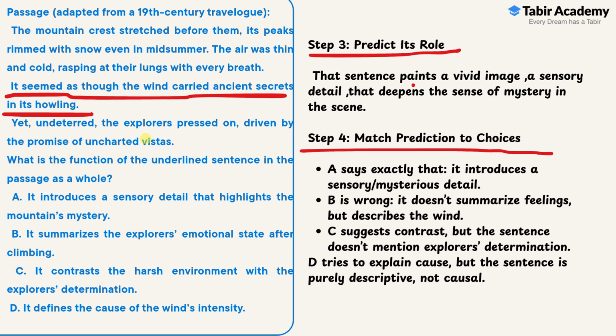It contrasts the harsh environment with the explorer's determination. यह specific जो sentence है वो suggest कर रहा है, जो option है suggest कर रहा है contrast. लेकिन जो sentence है अगर आप उसको पढ़ो, it seemed as though the wind carried ancient secrets in its howling. इसके अंदर कहीं पे भी explorers का जिक्र नहीं है. D क्या है? It defines the cause of the wind's intensity. It tries to explain the cause, लेकिन जो हमारे पास sentence है वो actually बहुत ज़्यादा descriptive है, उसके अंदर किसी चीज़ का cause नहीं बताया जा रहा. So even if we eliminate all the choices, we are left with A, and essentially हमने भी यही बात सोची थी कि एक imagery हो रही है sentence के अंदर.